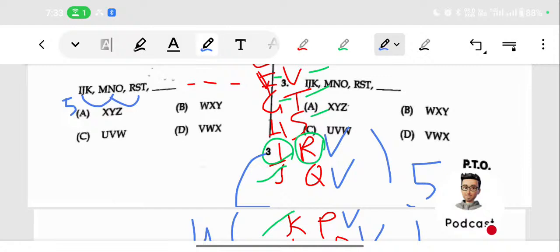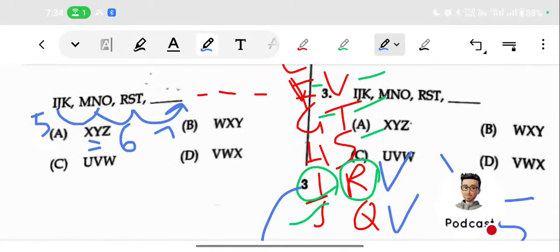N O P Q R S. If you are counting with the N, starting with the N, then the sixth one is the S. Then S T U V W X Y. So that will be the Y. Y will be the next letter.